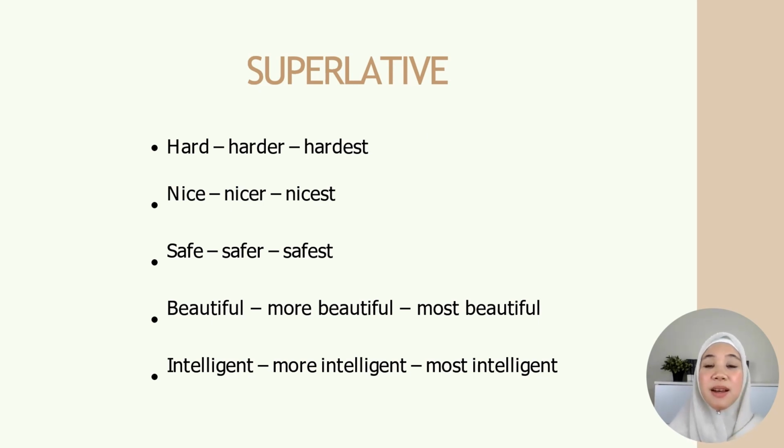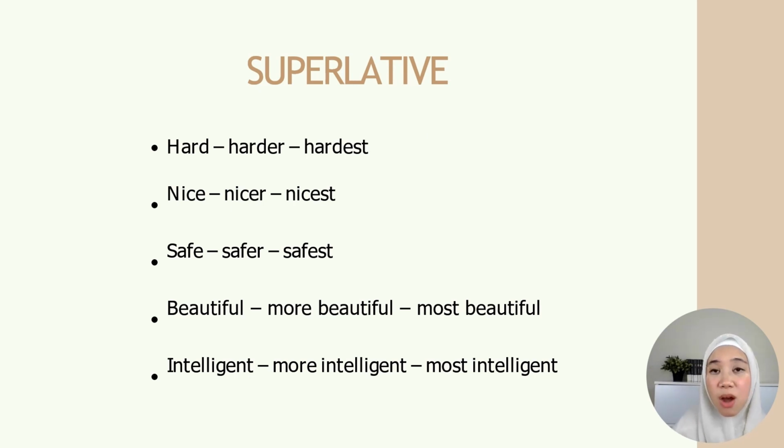Let's look at the superlative form of adjective. Hard, harder, hardest. Nice, nicer, nicest. There are two ways to indicate this. The first one is to add er and est. The second one is you just add more and most and nothing happens to the adjective. Look at the example there. Hard, harder, hardest. Nice, nicer, nicest. Safe, safer, safest.